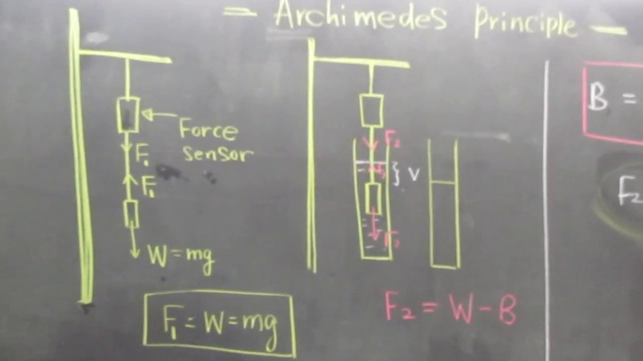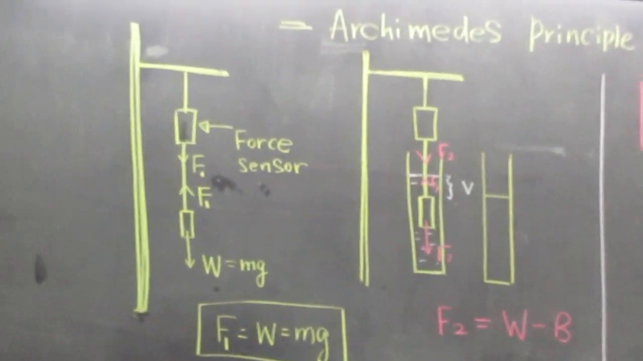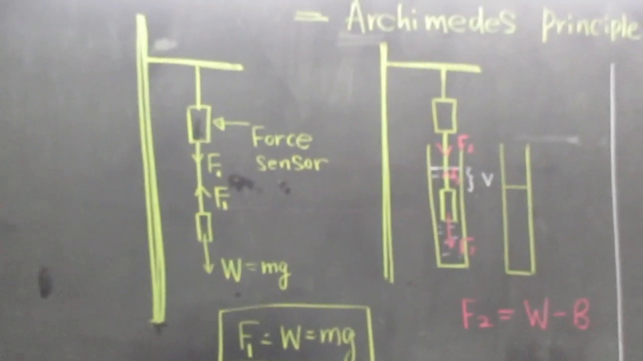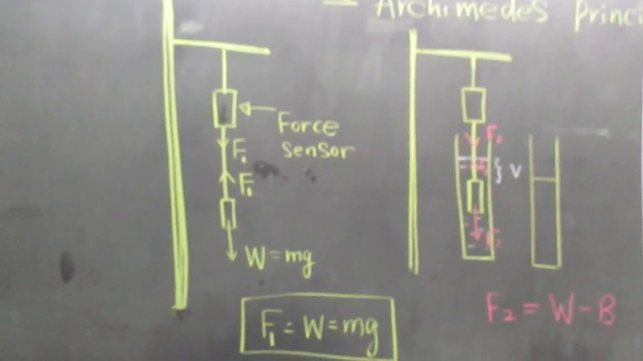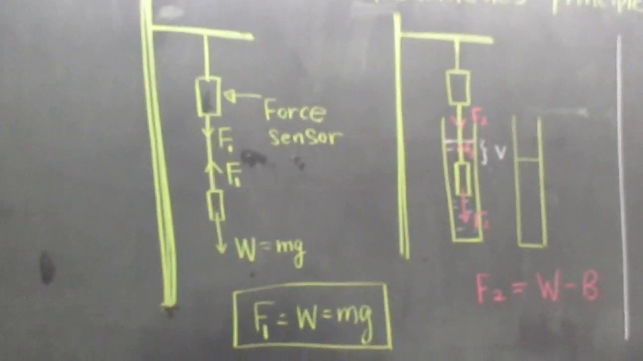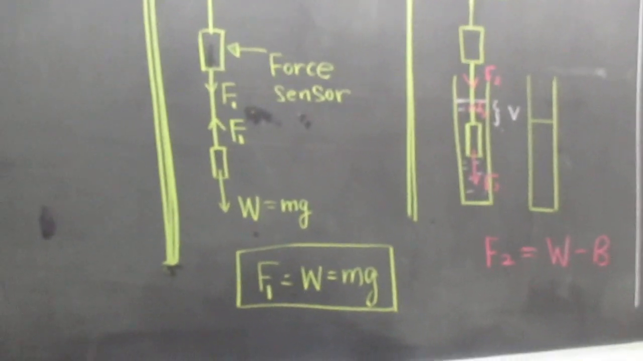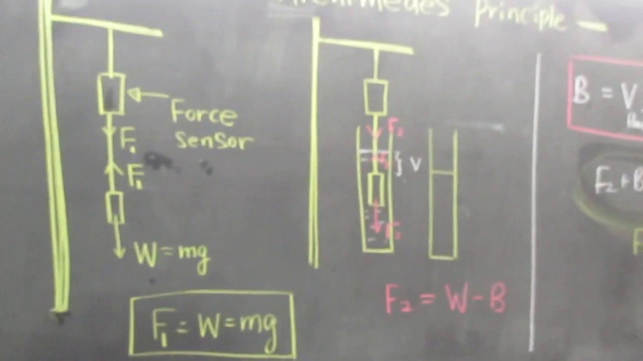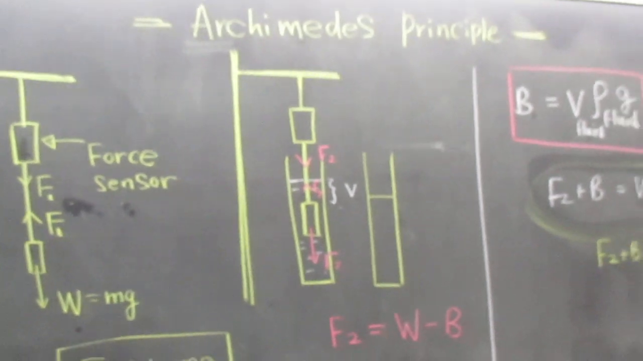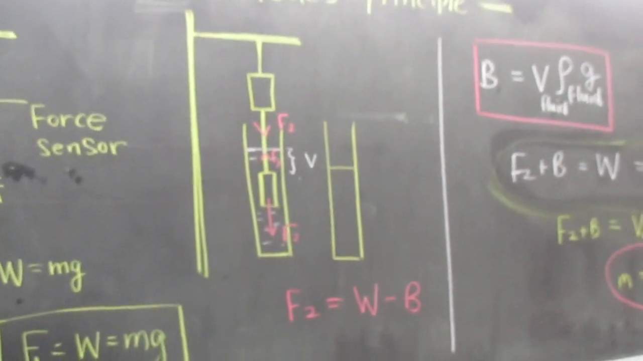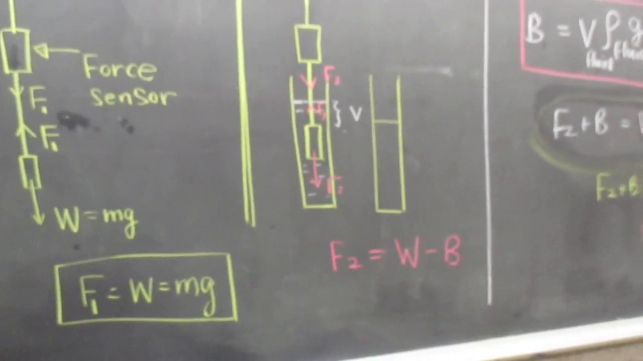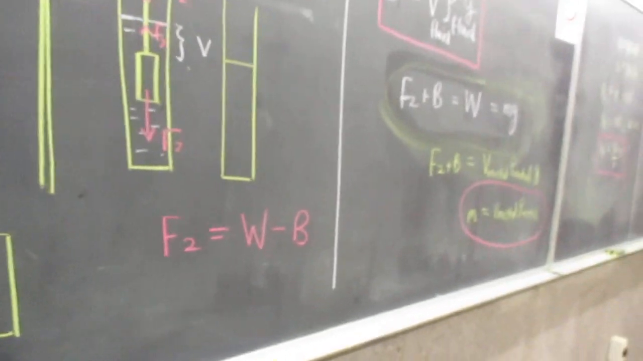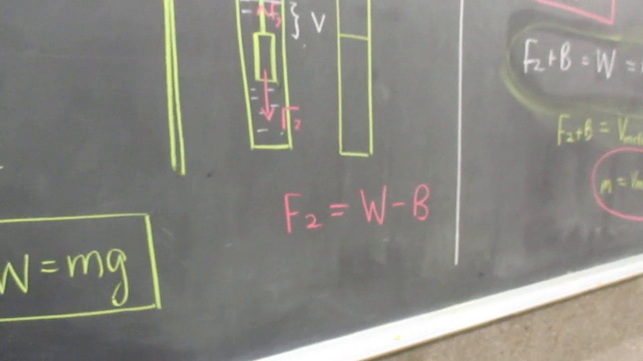So our basic design is we're going to make a couple measurements. One is we're going to measure the weight of an object. We have a few different types of metals to choose from. And we will next measure the weight of the object when it's submerged. So we wouldn't call that the weight anymore, we would call it F2.